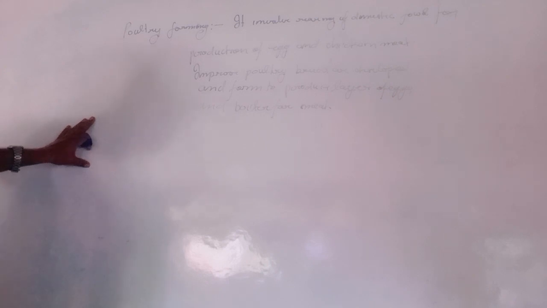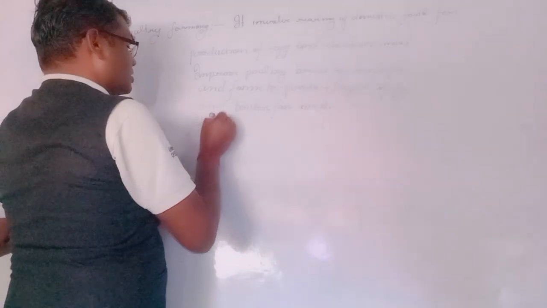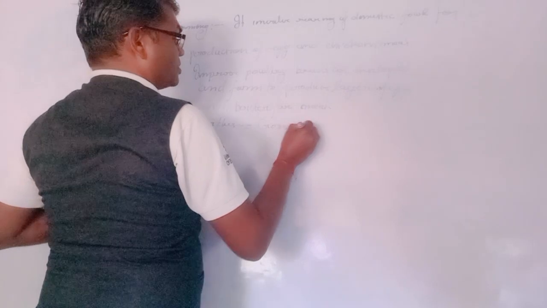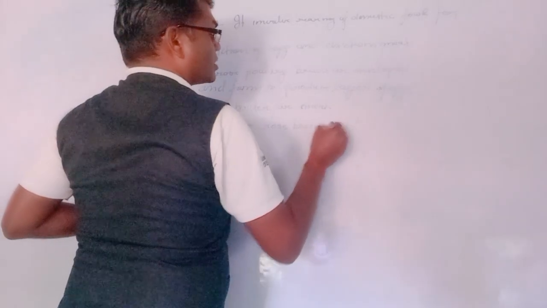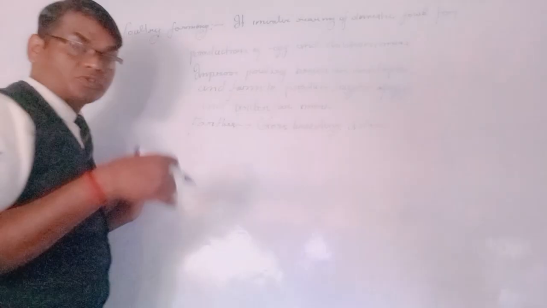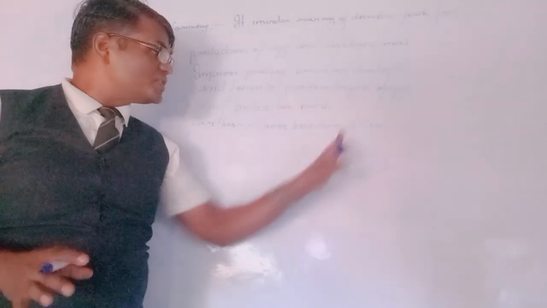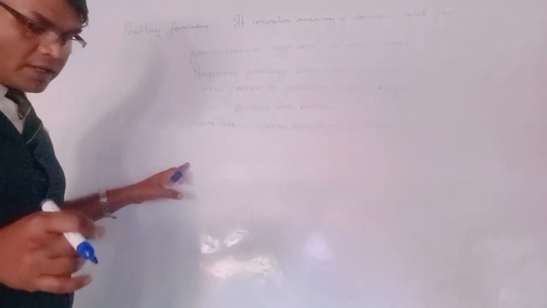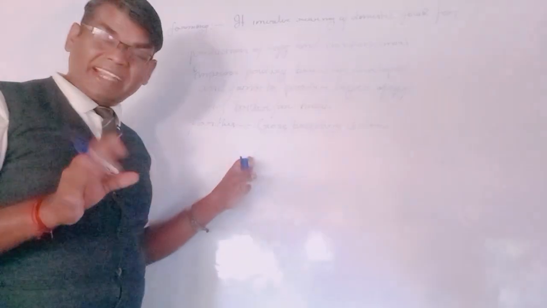For improvement of the poultry breeds, cross breeding is done successfully. Cross breeding means crossing different varieties, a local variety and a foreign variety.